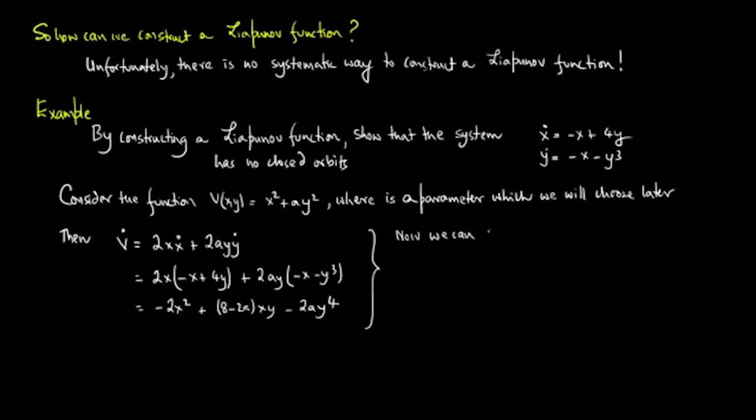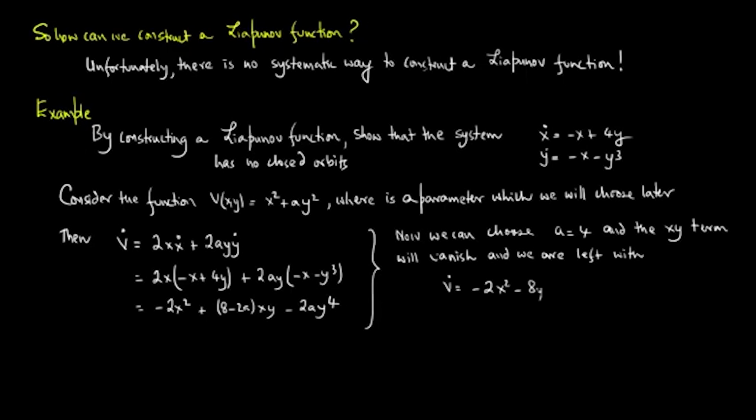Now we can choose a is equal to 4 and the xy term will vanish, and we are left with V dot is equal to minus 2x squared minus 8y to the 4.